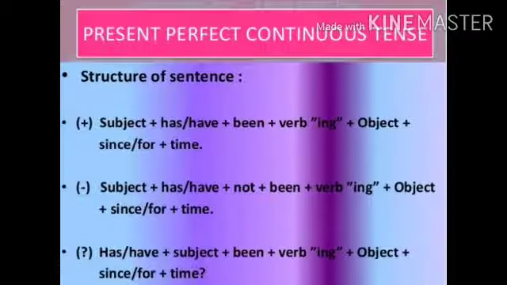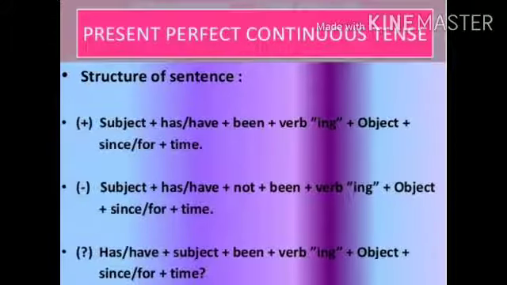My dear students, as I told you previously, it is the combination of perfect and continuous. So at the time of forming the sentence, we can also find the qualities of both kinds, perfect and continuous. As you can see here, the structure is subject plus has or have, that is the helping verb of perfect.